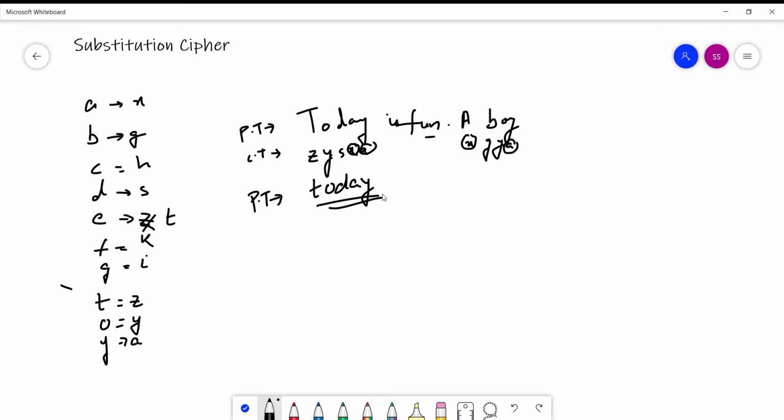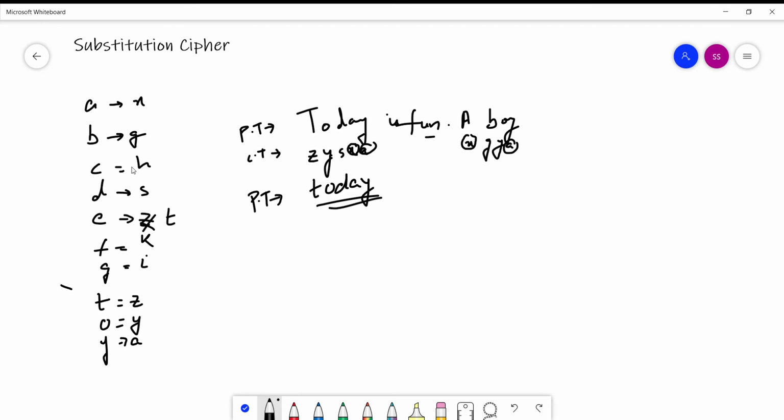So you got the gist of how a substitution cipher works. But one of the problems here is that this table should be with the encryptor and also with the decryptor. Let's say Alice is sending some message to Bob, both Alice and Bob should have this table. Then only they can encrypt and decrypt. So this was the substitution cipher, or we can say the monoalphabetic substitution cipher.